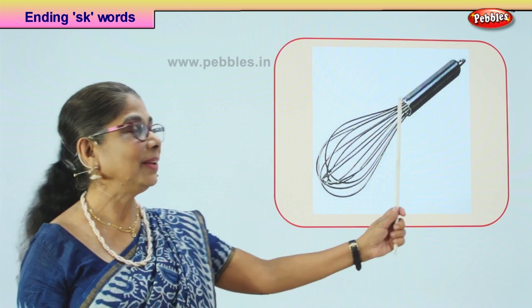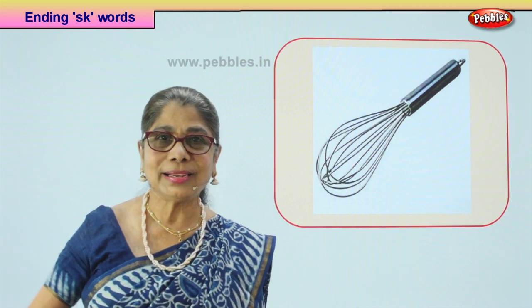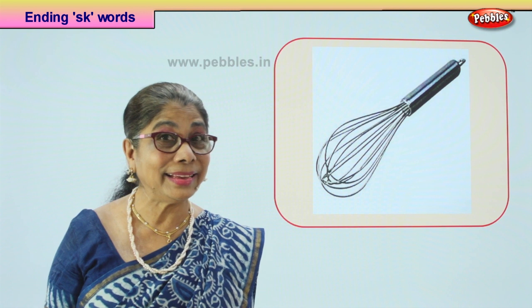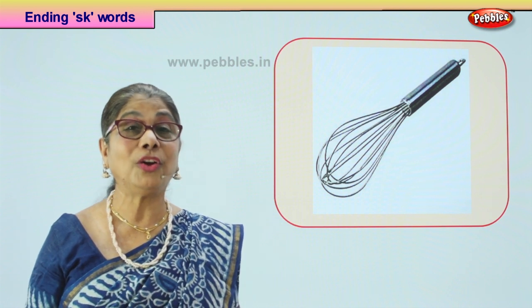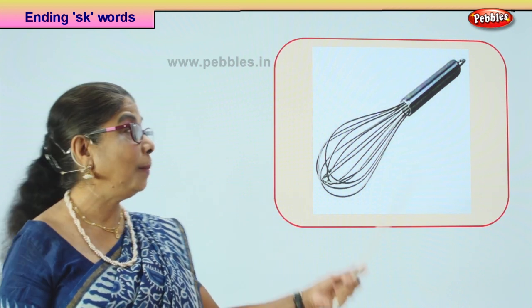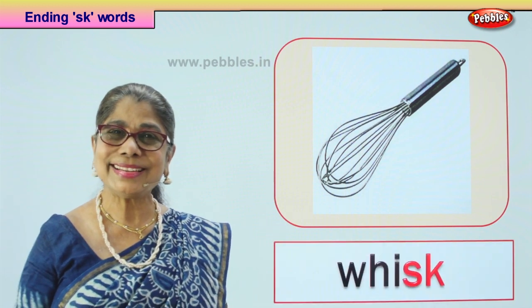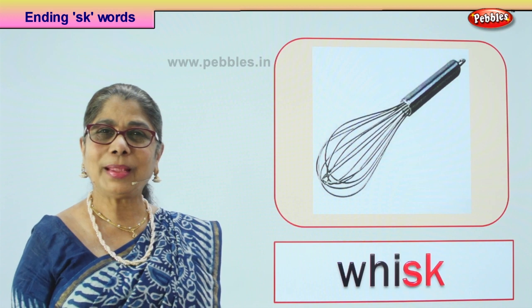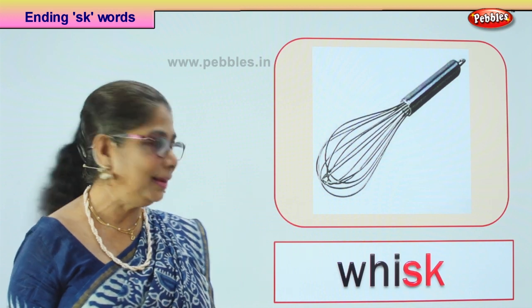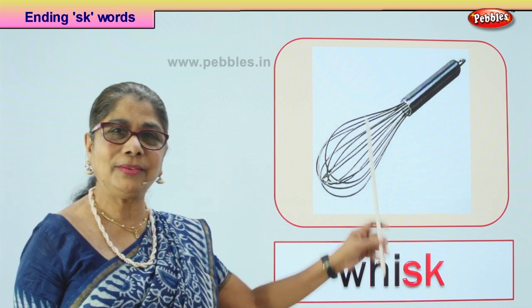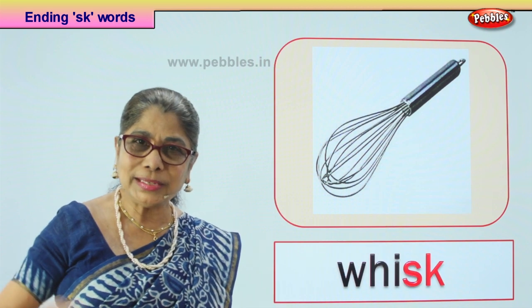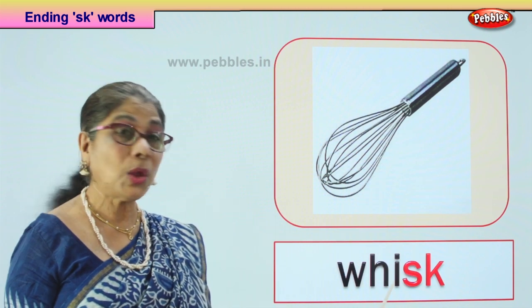What is this? Your mommy uses it to beat up egg. If you're making cake or if mommy is making an omelette for you, she uses it for what? To whisk. To beat up batter, egg, anything. Whisking. You take this and you whisk, beat it up. Read this.